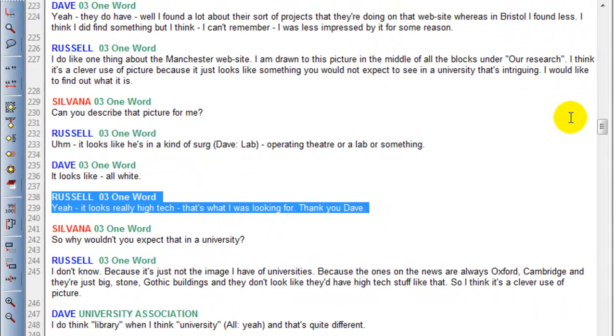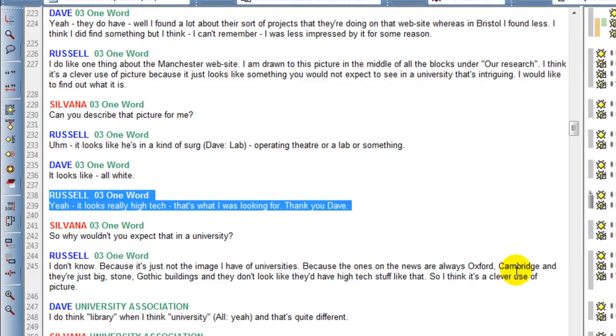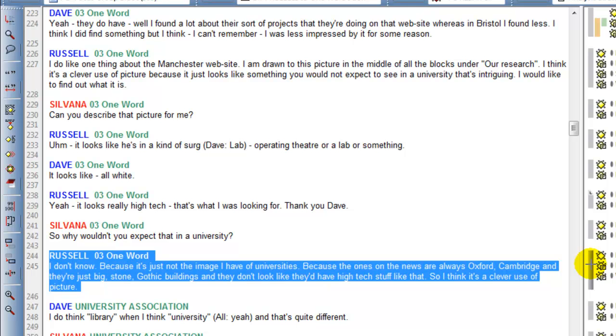And further on, Russell is carrying on in this vein. Now he's talking about Oxford and Cambridge, and the physical appearance of Oxford and Cambridge, that they're big stone Gothic buildings, and therefore they don't look like they have any high-tech stuff there. So that's triggering another reflection for me, and so I will again select that quotation.